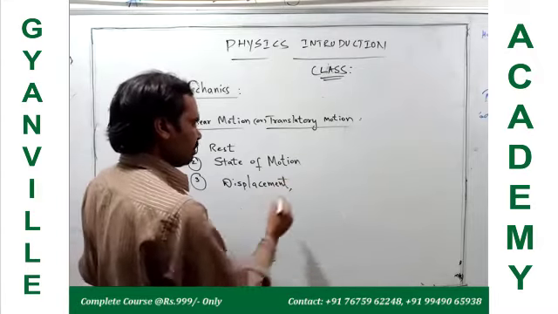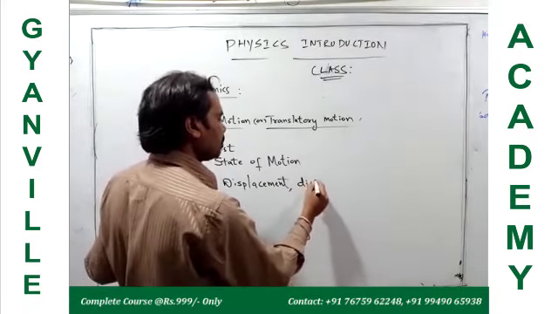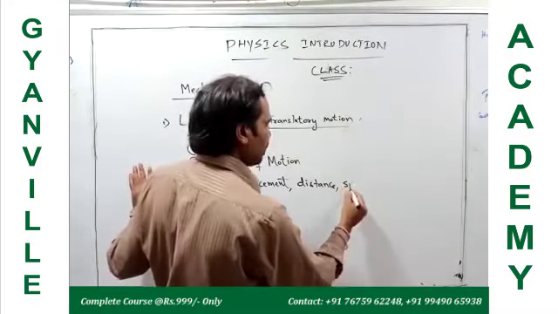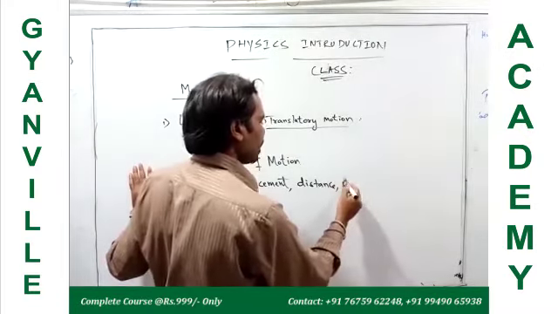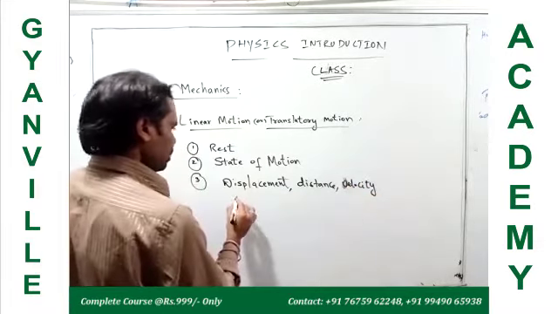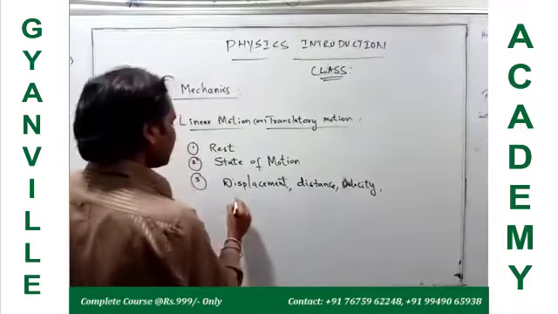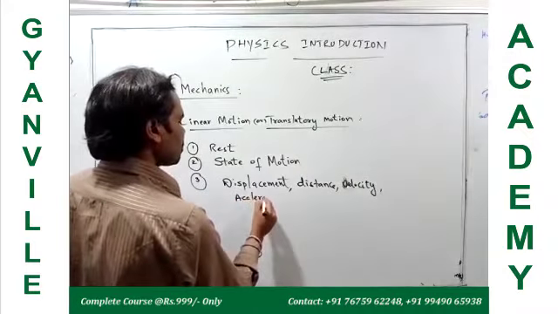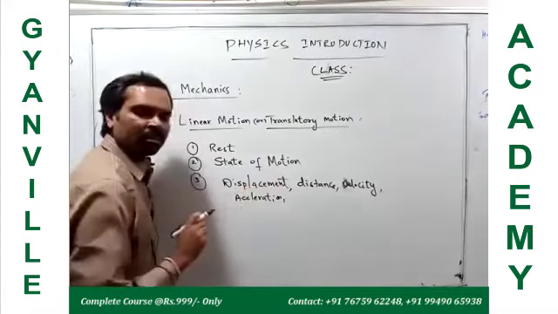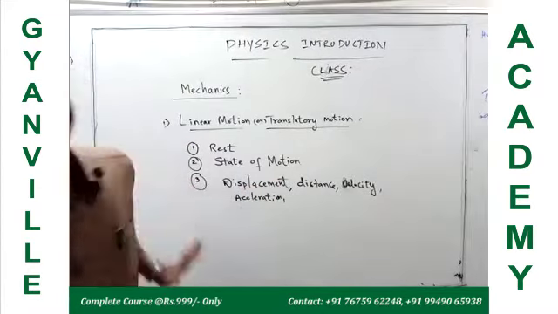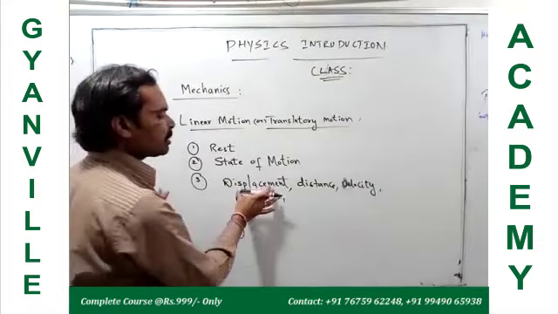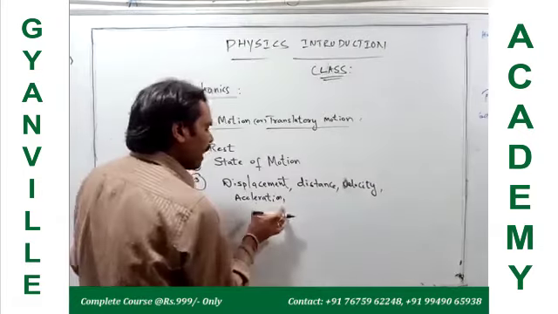Displacement, distance, and speed or velocity, and next, acceleration. So we have to use some physical quantities to describe the moving body. Okay, displacement, distance, velocity, acceleration.